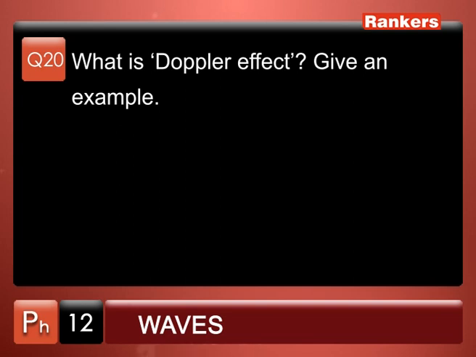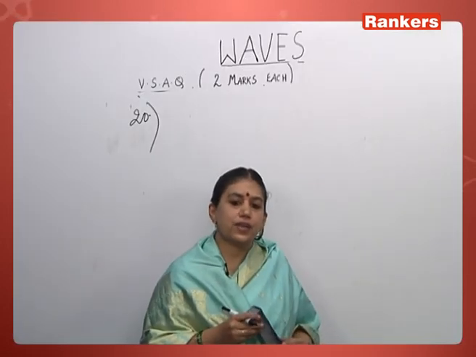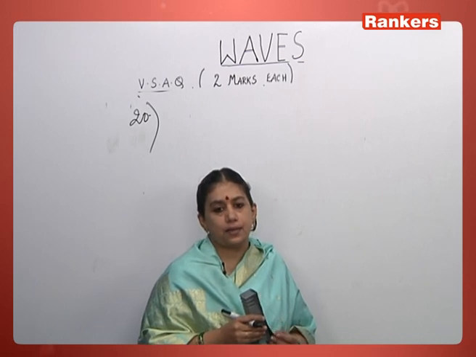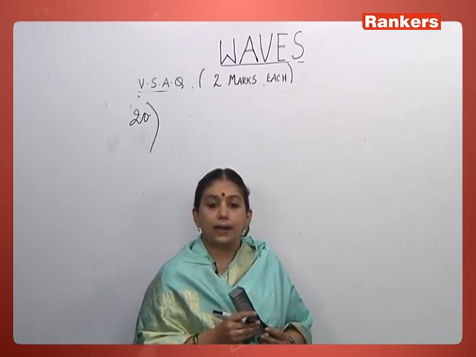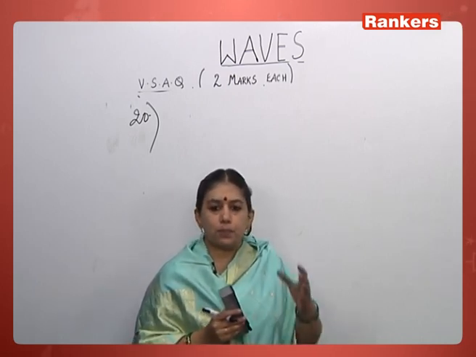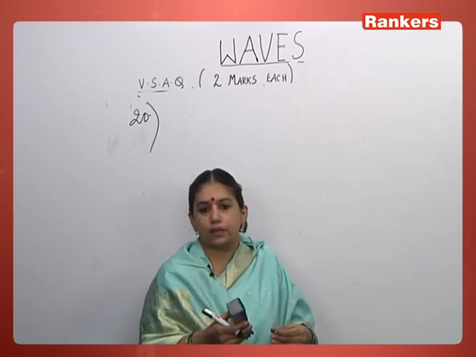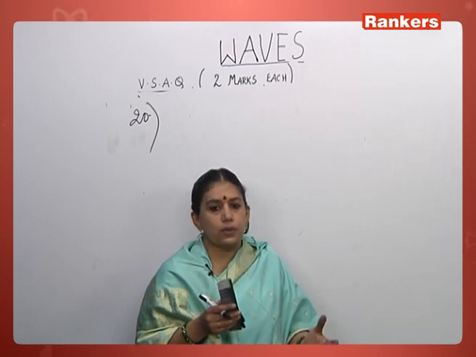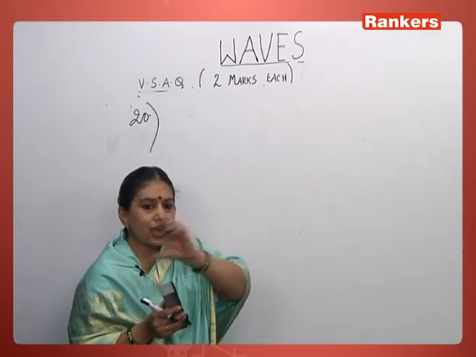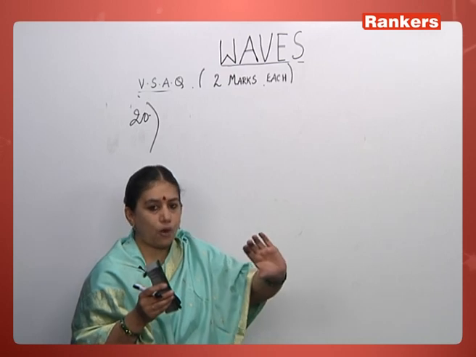Give an example. Actually, this effect was first found by Doppler in light, where, depending on the speed of the source, like an engine or the source of light, you see a variation in color depending upon the speed of the objects.